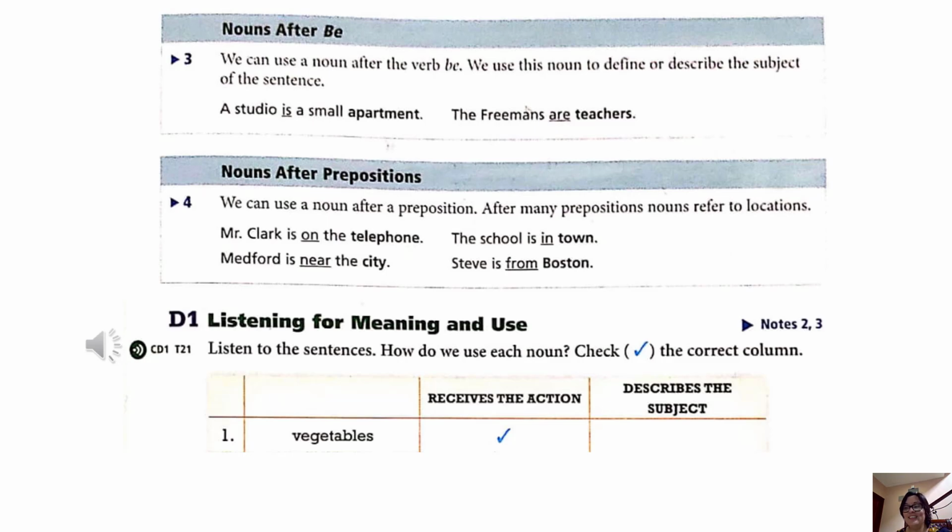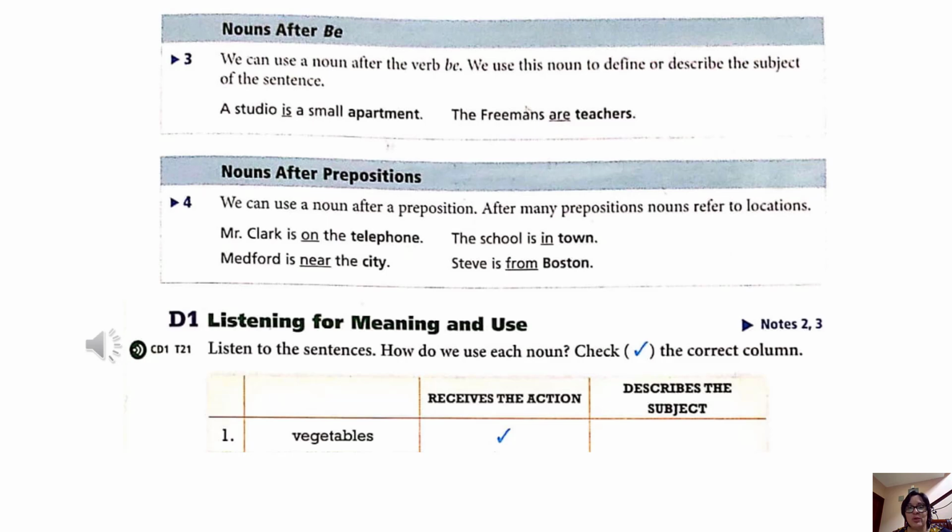Okay, did you do it? Did you complete the chart? If you need to listen again to the audio, just go back in the video to listen to the audio again. Also remember that the audios are in the platform, okay? So, number one was done for you.